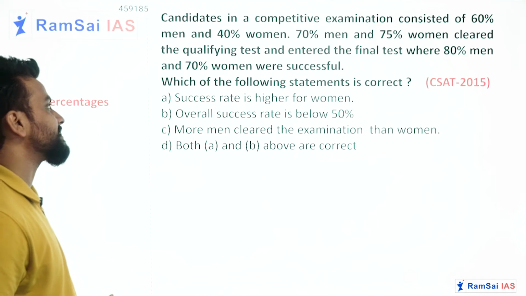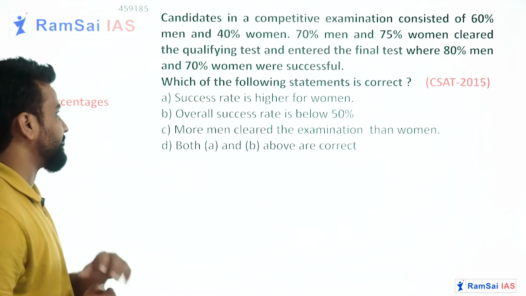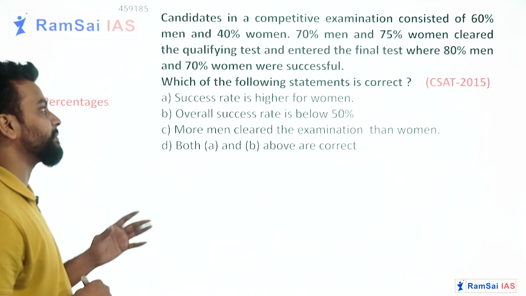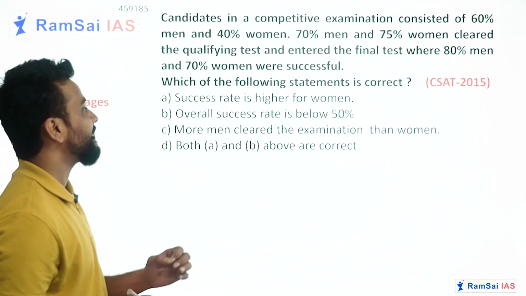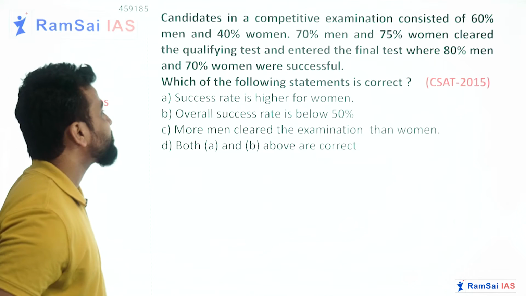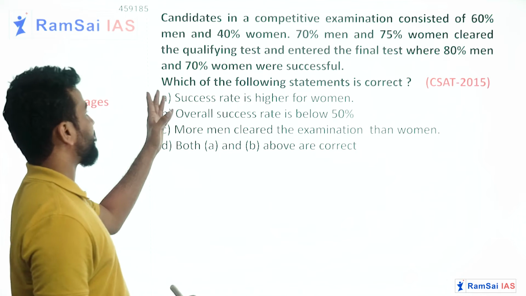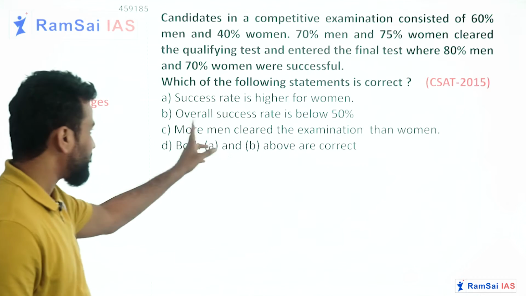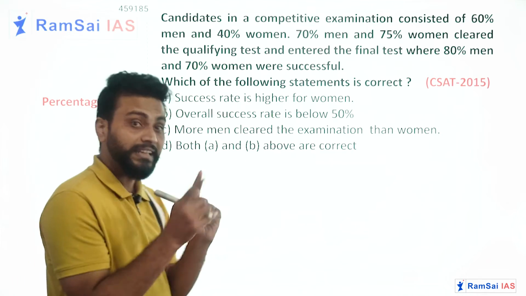Candidates in a competitive examination consist of 60% men and 40% women. 70% men and 75% women cleared the qualifying test and entered the final test, where 80% men and 70% women were successful. So here what we need to find out is which of the following statements is correct. Here the comparison is the success rate of women and men.